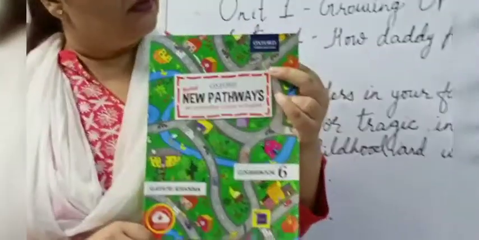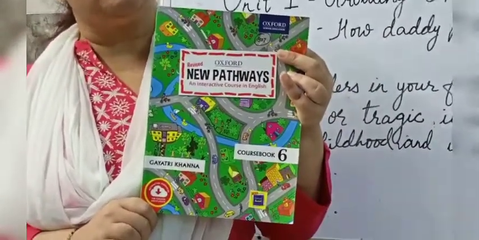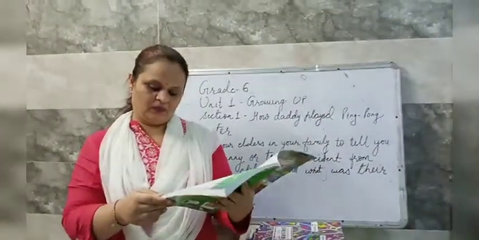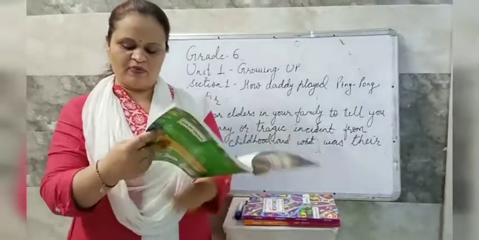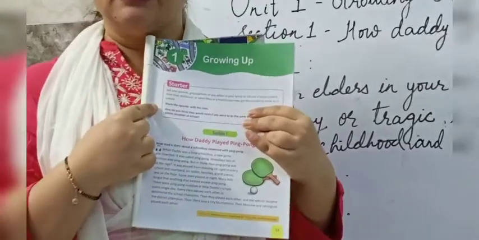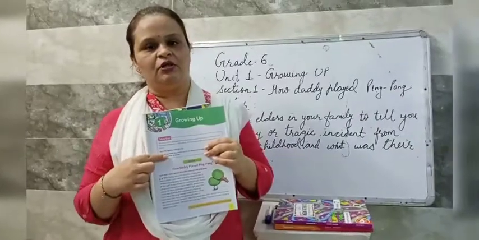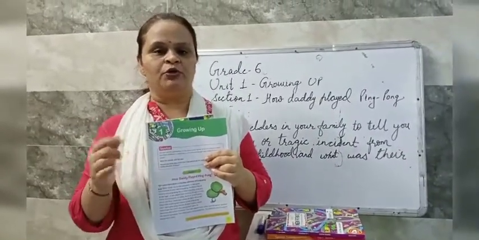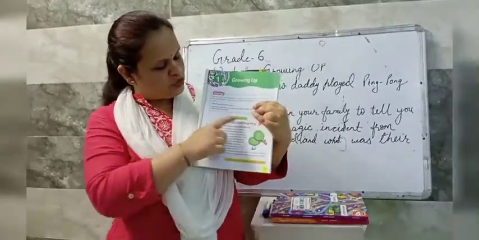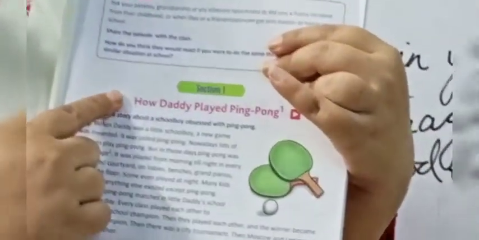See children, this is the course book for grade 6. Now open chapter 1. Chapter 1 starts from page number 11. See here. Here starts unit 1, section 1. As we have already discussed, in each unit you will have 2 prose and 1 verse. So this is unit 1. The name of unit 1 is Growing Up. And section 1, the name of this section is How Daddy Played Ping Pong.